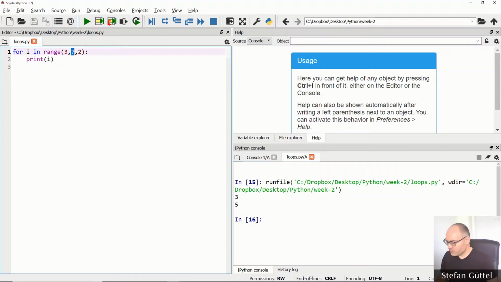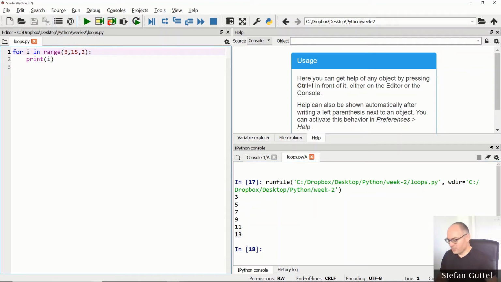In order to see this maybe a bit clearer, let's put 15 here. And what it will do now is it will start counting at 3, go up to 15 minus 1, which is 14, in steps of 2. Of course, 14 is not included because I'm only counting here starting from an odd number. So 13 will be the last integer value that is returned.